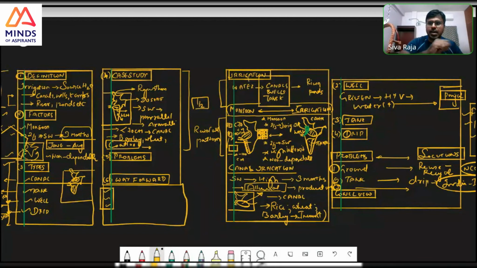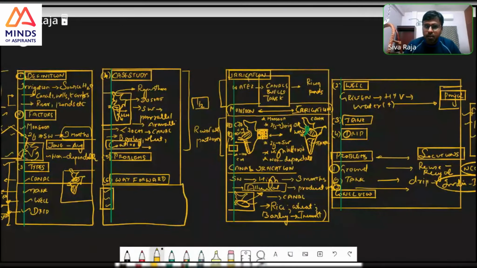These are the three points. Monsoon, how? That is what I can put. Canal irrigation, that is what I can put. Well irrigation, that is what I can put. If they gave me, for example, 20 or 30 pages to write only about canal irrigation, I can do that. But here they are not asking that, it is two pages. So you read what is in NCERT, you form all these structures and answer writing methodologies, you will definitely clear UPSC. Do not research.